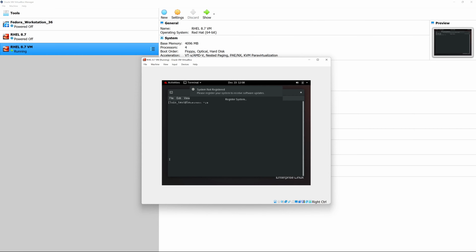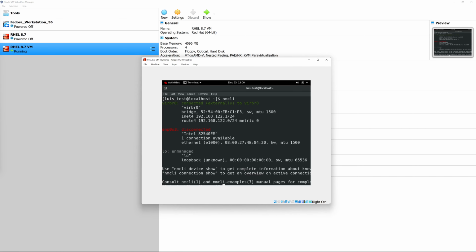And then once we launch the terminal, this is where we can start putting in commands to interact with the operating system. And as you see here, it says my username, so Lewis_test. And it gives us the name of the machine, so it's at localhost. And as you can see here, it's waiting for my input, and the first command that we're going to give it is nmcli, and this command is used to show us what interfaces are up or down for our network cards.